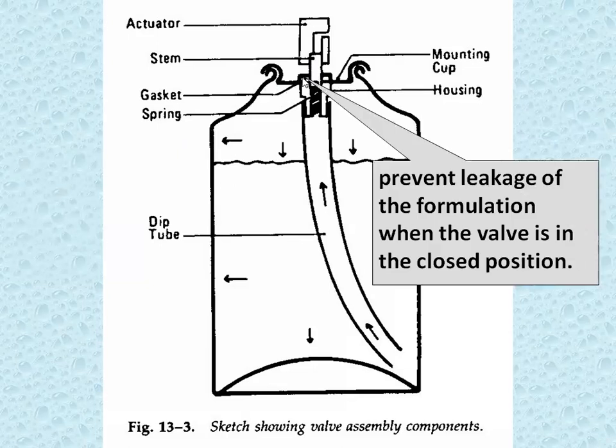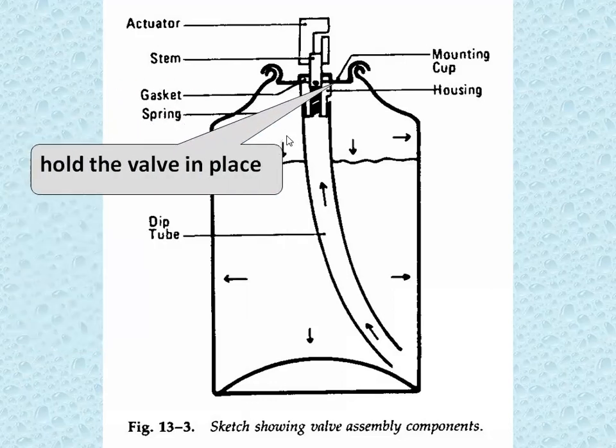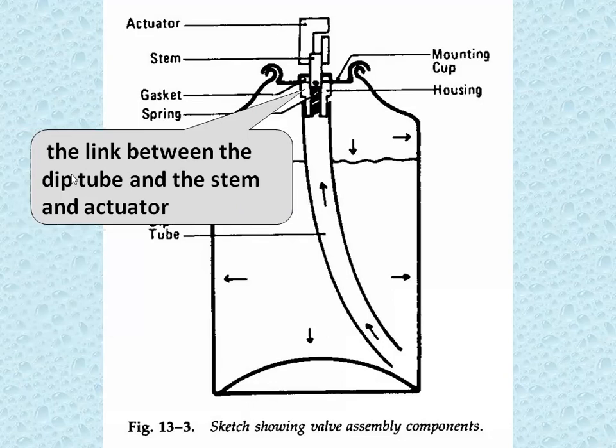Then this gasket is there, it prevents the leakage of the formulation when the valve is in the closed position. Then this is the spring, the mechanism by which the actuator retracts when the pressure is released, thereby returning the valve to the closed one. Okay, again it places it at a size. Then this is the ferrule or the mounting cap, it holds the valve in place. And then housing, the link between the dip tube and the stem and the actuator. Housing means where all these parts are kept.